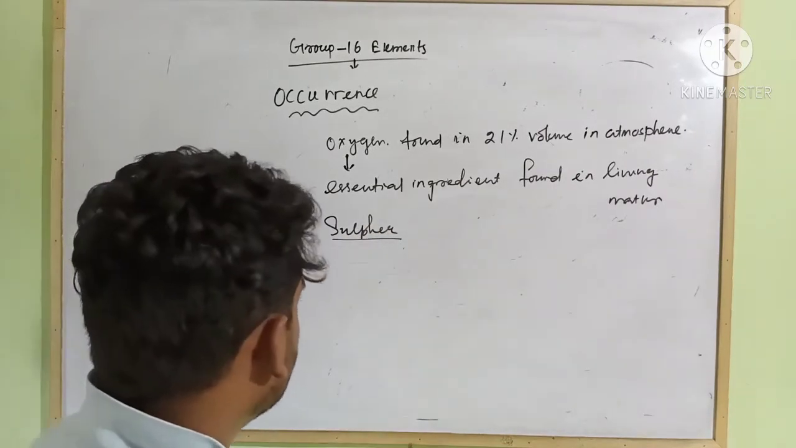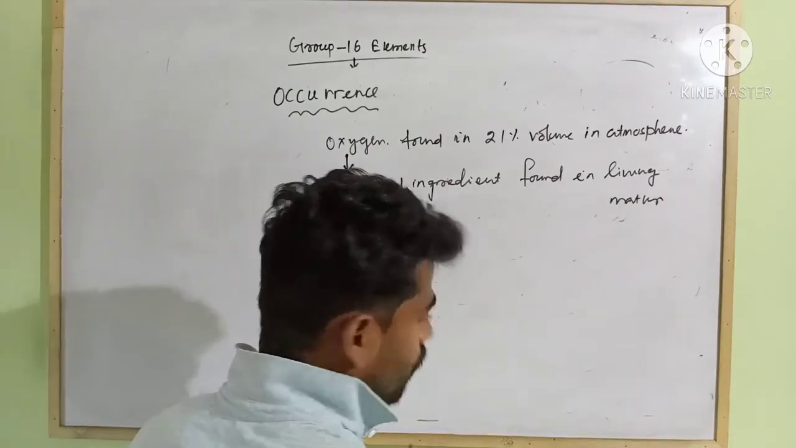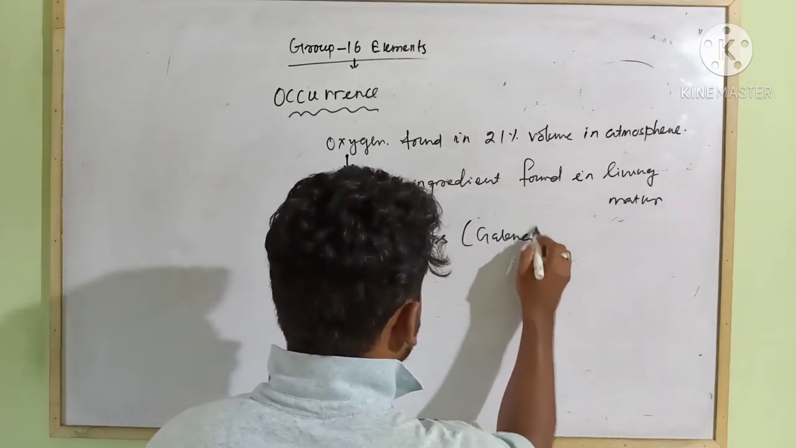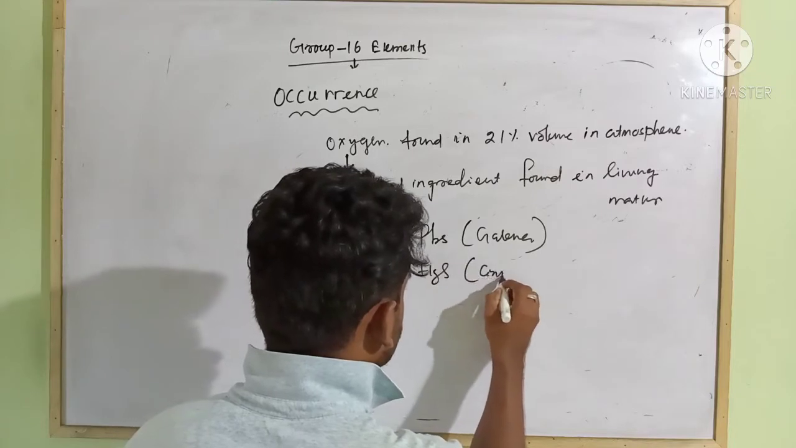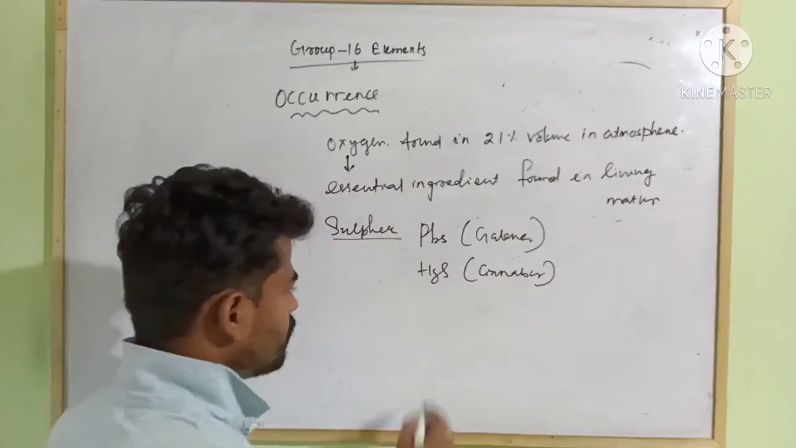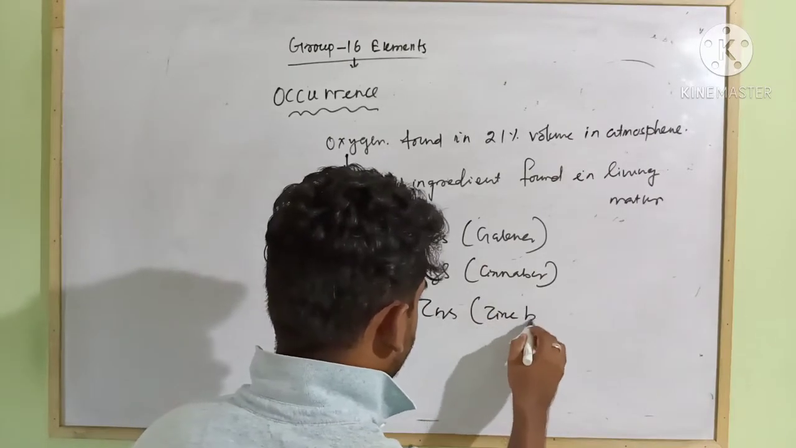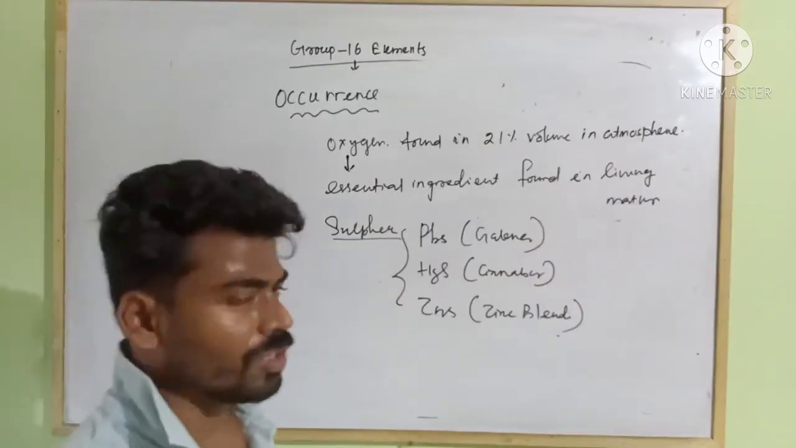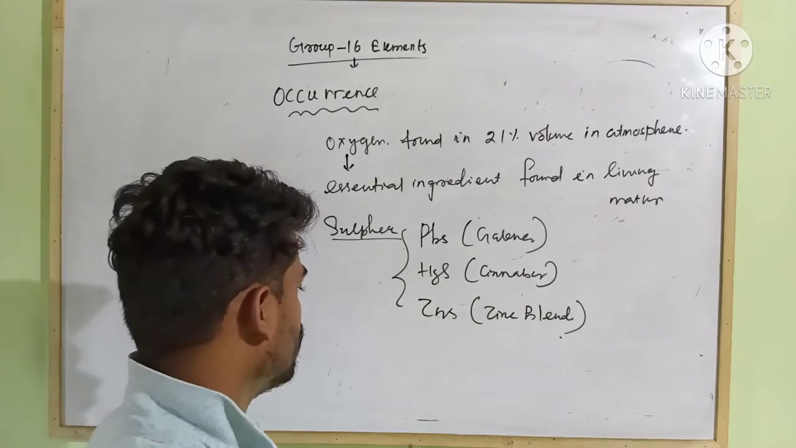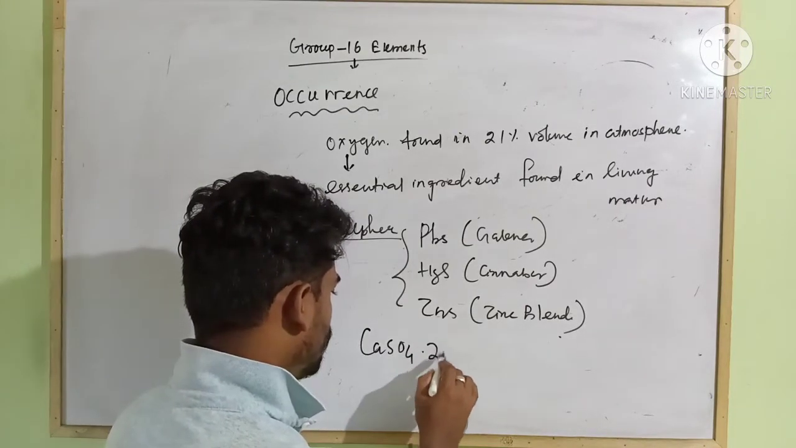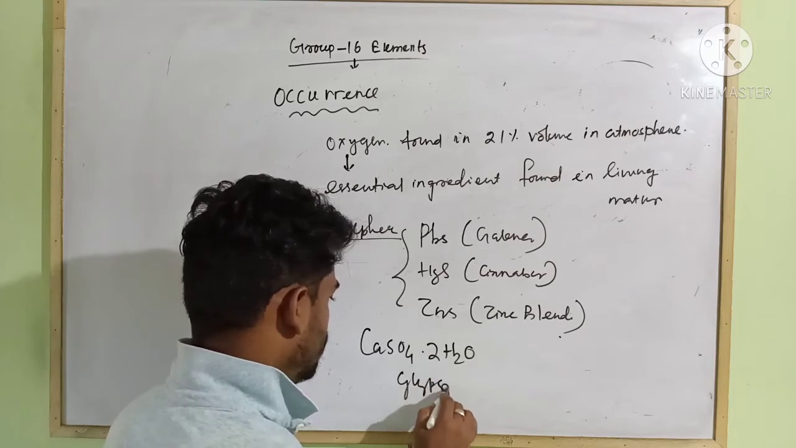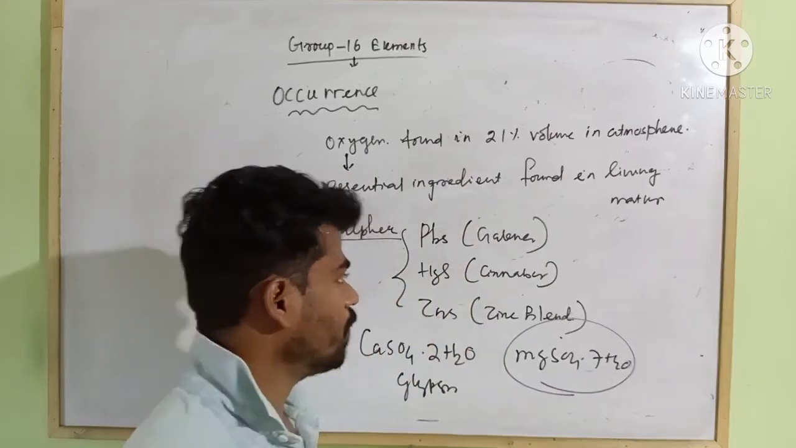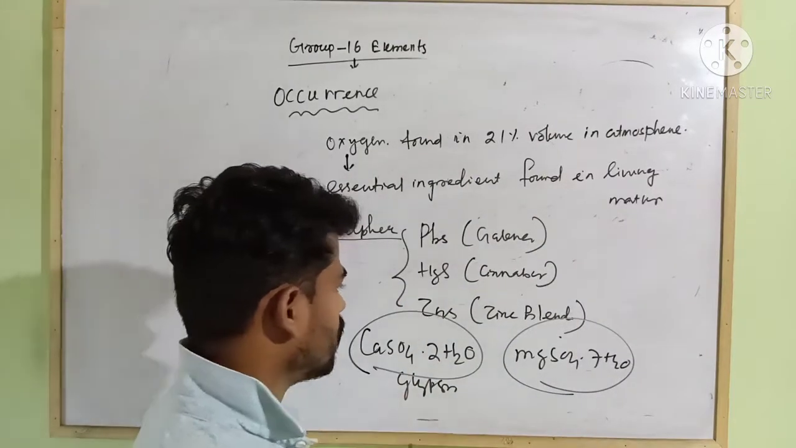Sulfur is found in sulfides, mostly: PbS, that is called galena; HgS, cinnabar; ZnS, zinc blende. Sulfur is also found in CaSO4.2H2O, this is gypsum, and Epsom salt, MgSO4.7H2O. These are hydrated sulfates. It also occurs in hydrated sulfate form.